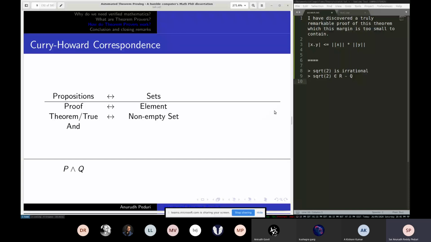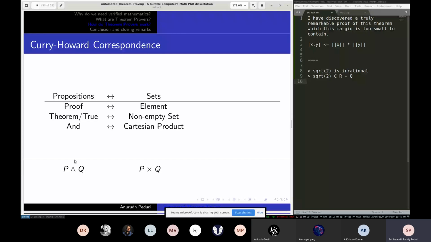And now a little more logic. When you say and, P and Q are two propositions, and P and Q is another proposition. How do I write it in set notation? This Cartesian product. Why?